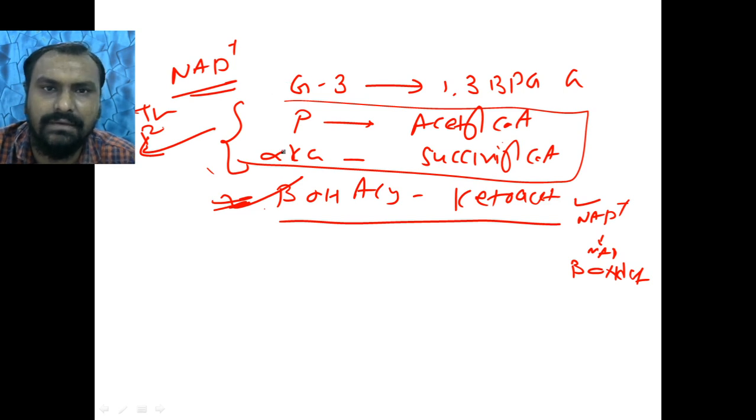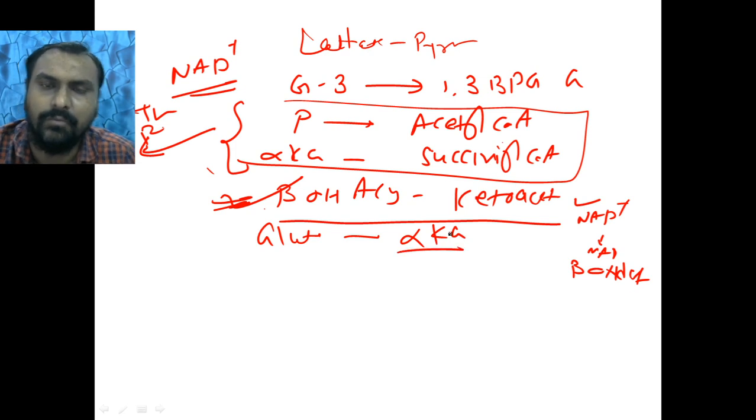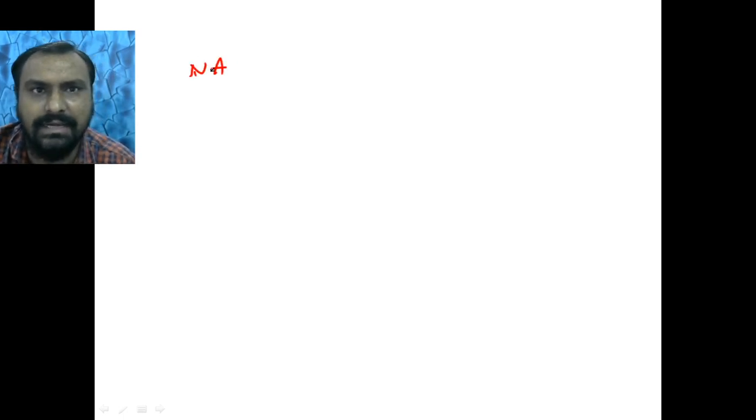These are the main steps, and also lactate is converted to pyruvate, or glutamate is converted to alpha ketoglutarate. Ammonia is removed, and this enzyme is glutamate dehydrogenase. It requires both NAD and NADP. Both can be utilized. Now another form is NADP.